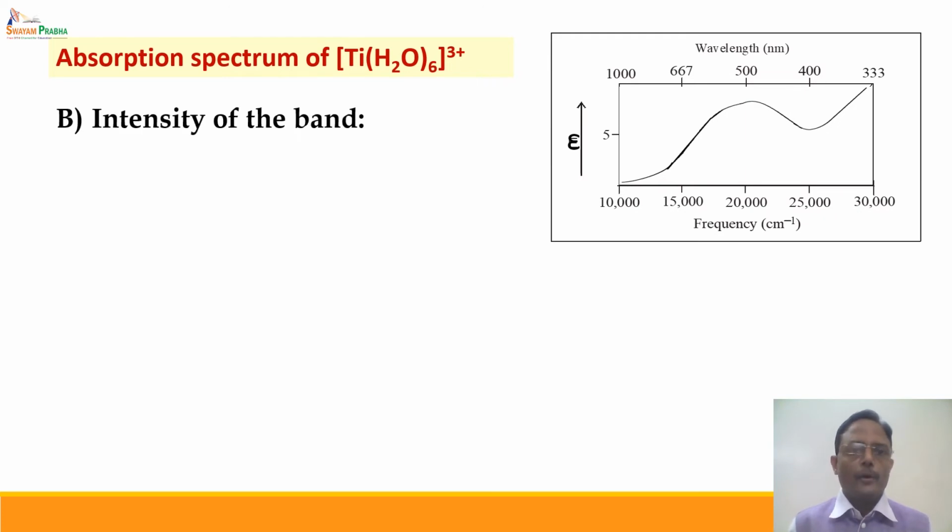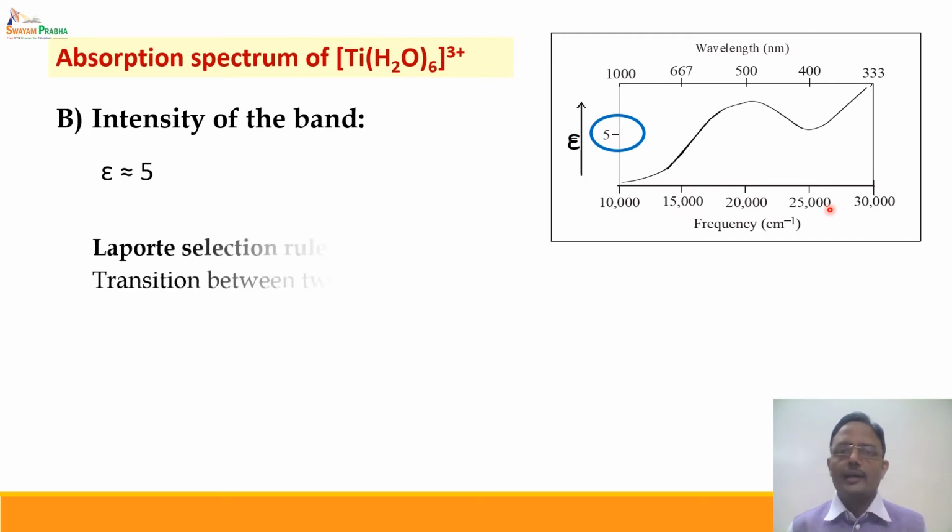Coming to the second important property, the intensity of the band. If we observe this intensity carefully, intensity of the band is expressed in terms of molar extinction coefficient. Molar extinction coefficient is defined as the absorbance which is shown by a solution of the complex having unit path length and unit concentration. So in this case, the epsilon value is found to be approximately equal to 5. Now for most of the colored compounds, this value is of the order of 10 raised to power 4. Now this value is extremely small.